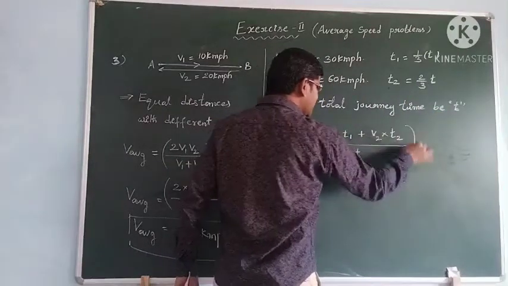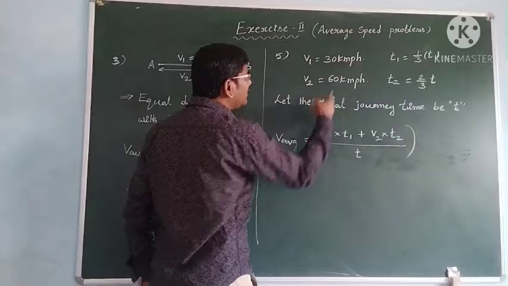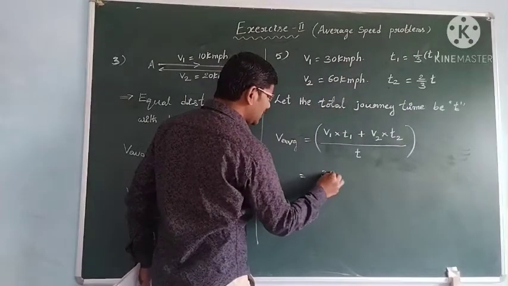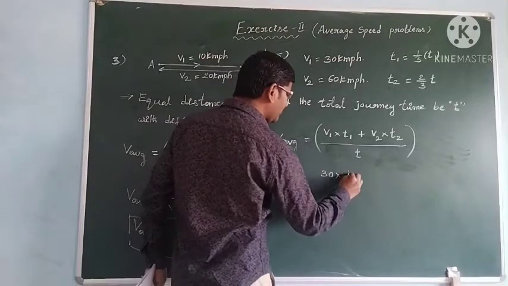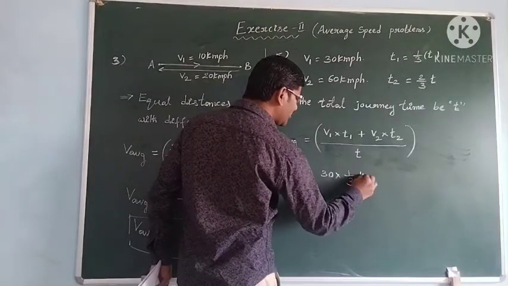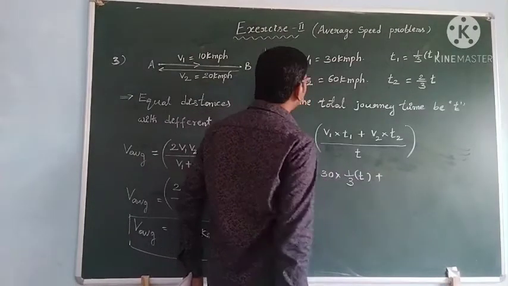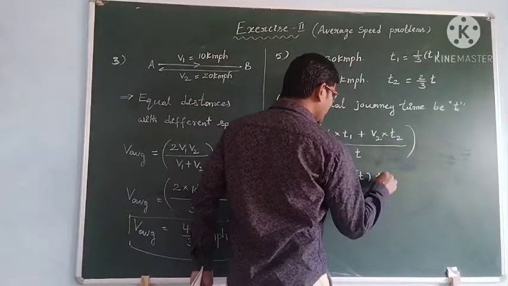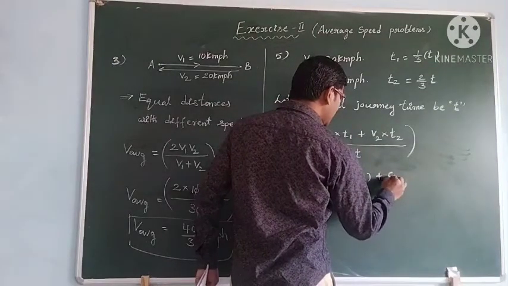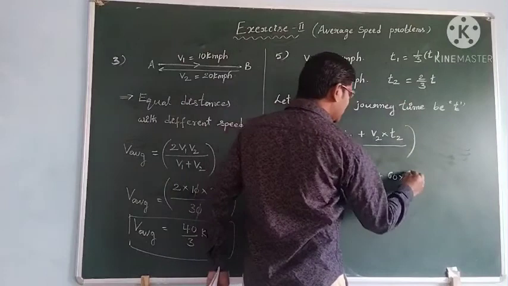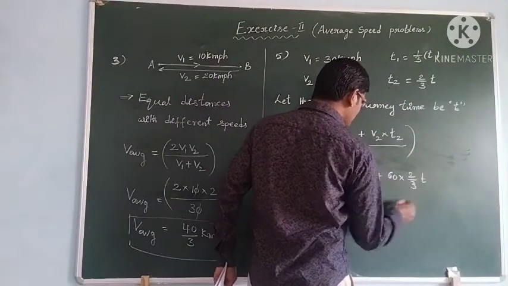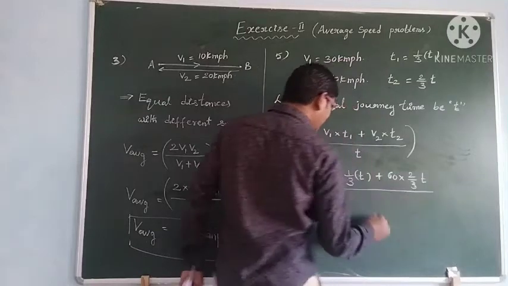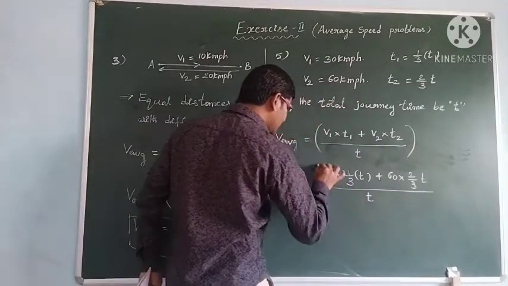Okay students, then v1 value we have 30 kmph, into t1 value we have 1/3 of total time, plus v2 we have 60 kmph, and time interval is 2/3 into t, by total journey time t.